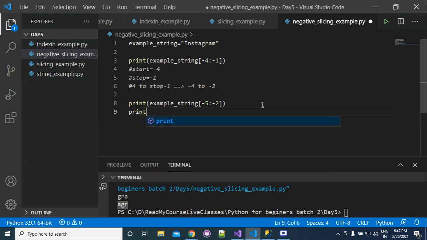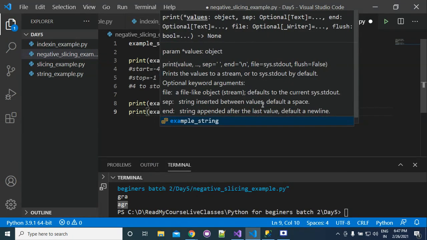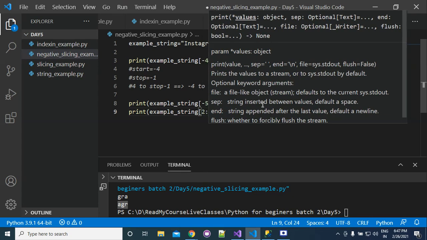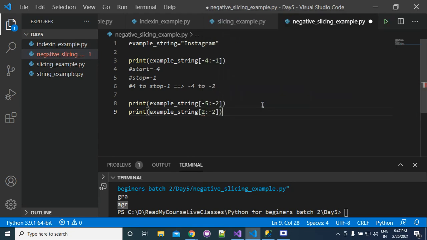Okay. Similarly, if I write here print example string 2 to -2, now can you answer? Yeah, it is again very simple. Its start value is 2. Just find the start and stop value. Its stop value is what? -2.